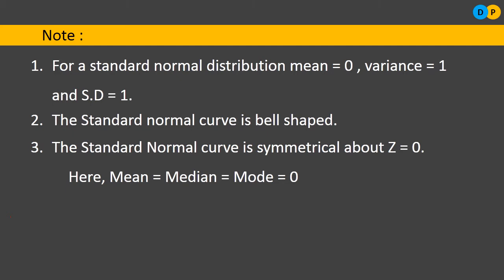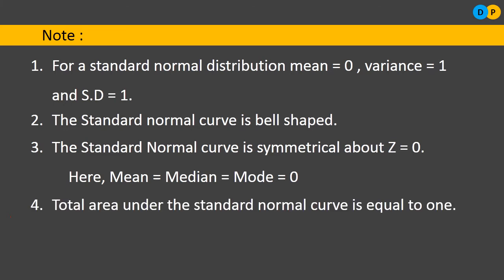And where do we get z is equal to 0? Where mean, median and mode all coincide. At which particular point? They coincide at z is equal to 0. That's a very important point. The standard normal curve is symmetrical about z is equal to 0. So if z is equal to 0, it means that mean is equal to median is equal to mode, all of them equal to 0.